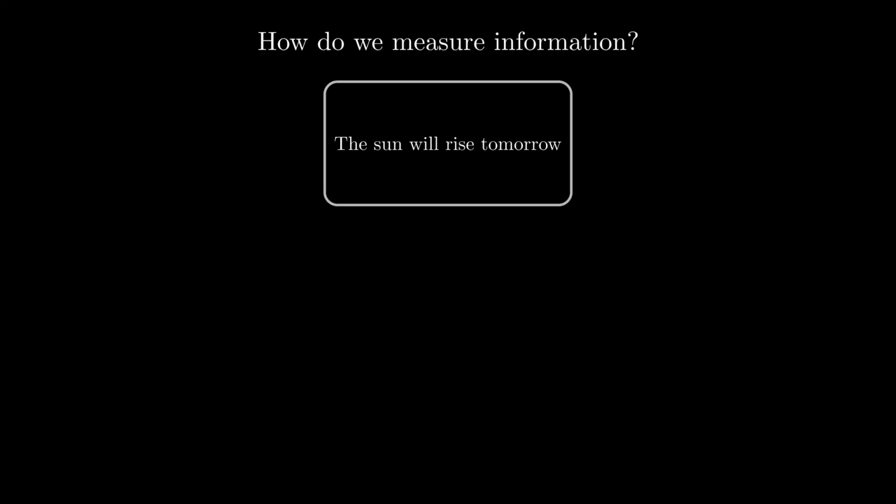Let's look at 3 messages. First, imagine receiving a text that says, "The sun will rise tomorrow." How much information did you actually gain? Almost none. You already knew this would happen with near absolute certainty. It's predictable and therefore uninformative.